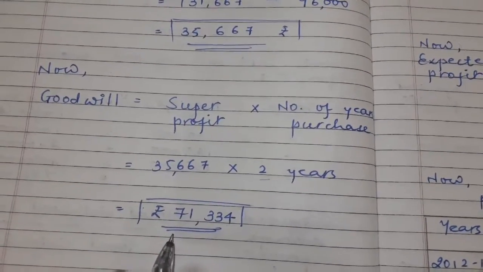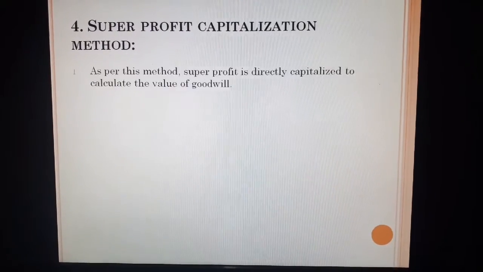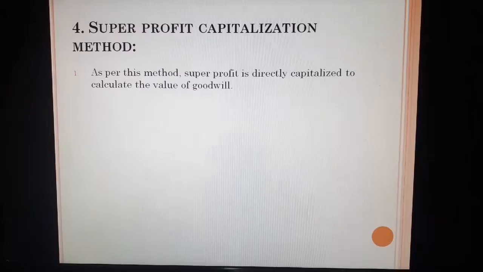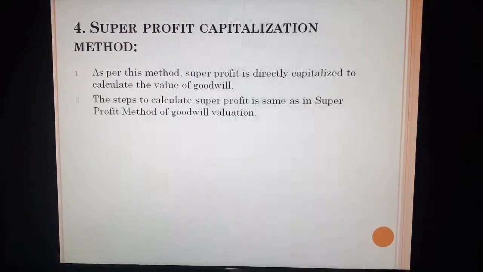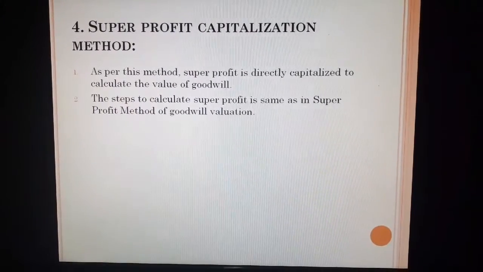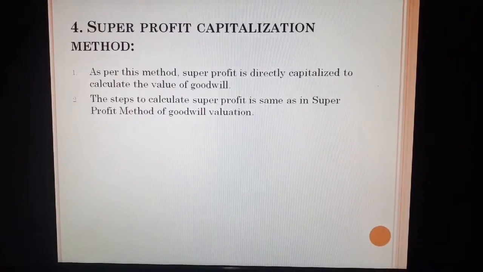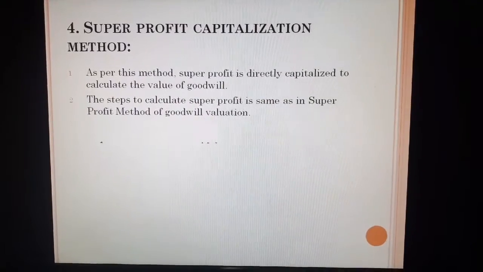Okay, let's move with the next method. Now the fourth method is capitalization of average profit. But as we are moving with super profit, first we will understand the super profit capitalization method, or capitalization of super profit method. As per the given method, super profit is directly capitalized to calculate the value of goodwill. Now the steps to calculate super profit are the same as in the super profit method of goodwill valuation, which we have just discussed.